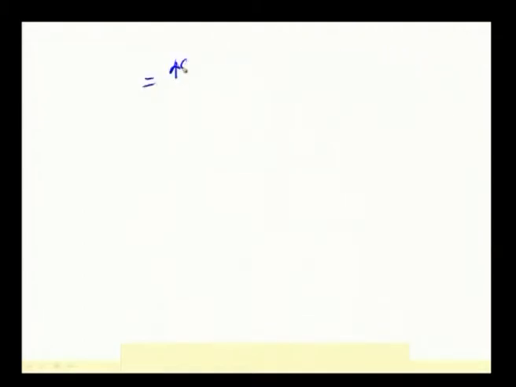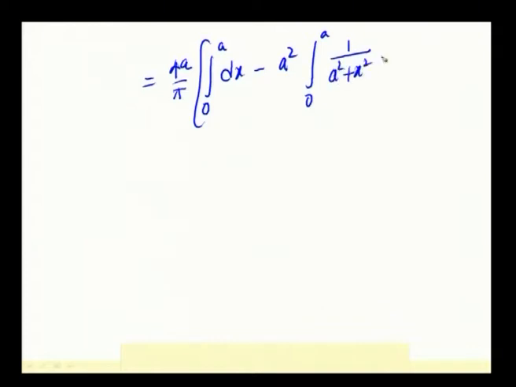This is written as 4a by pi integral 0 to a dx minus, that a square I will take outside, integral 0 to a 1 by (a square plus x square) dx.